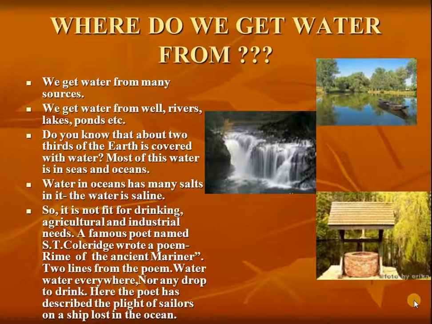Where do we get water from? We get water from many sources. We get water from wells, rivers, lakes, ponds, etc. Do you know that about 2/3 of the earth is covered with water? Most of this water is in seas and oceans. Water in oceans has many salts in it. The water is saline. So, it is not fit for drinking, agricultural and industrial needs.